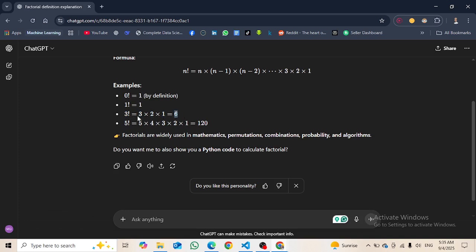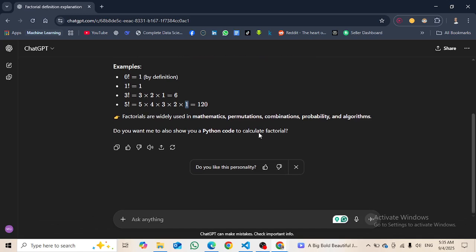So this is the factorial. The 6 is the factorial of 3. Then what is the factorial of 5? It is 5 multiply 4 multiply 3 multiply 2 multiply 1. Factorials are widely used in mathematics, permutations, combinations, probability, and algorithms.